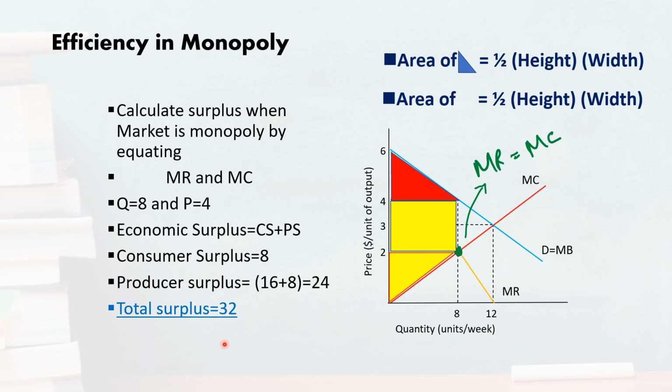Okay, so now let us move our discussion to the calculation of deadweight loss, that is, how much the market is going to lose in the form of efficiency when the market structure moves from perfect competition to monopoly.